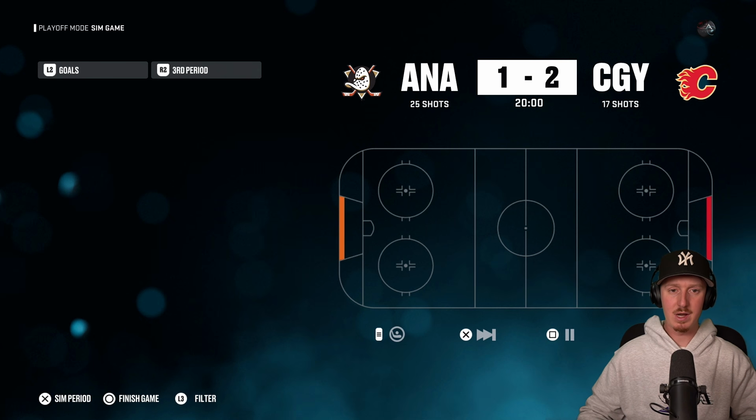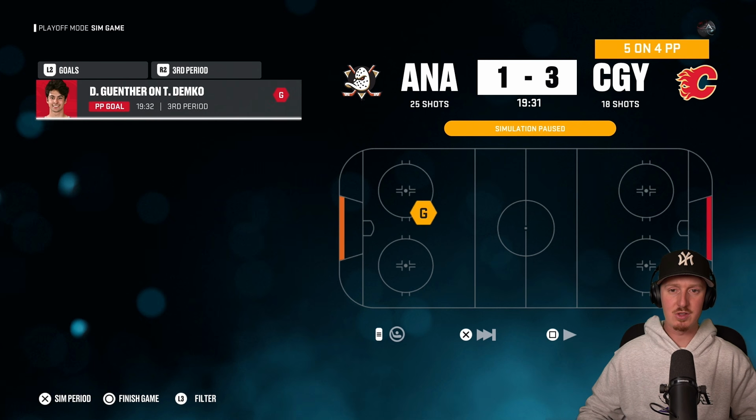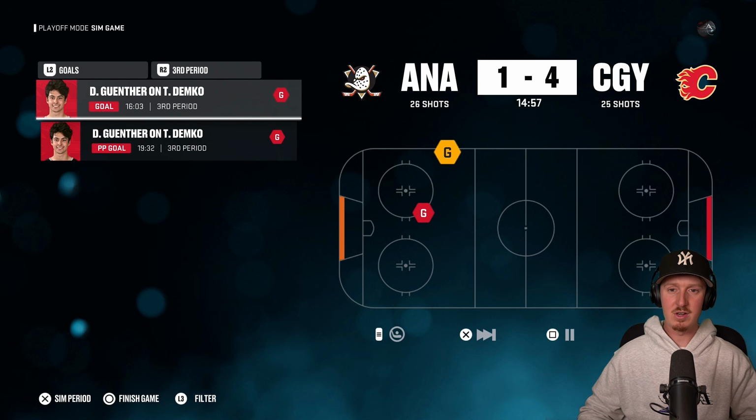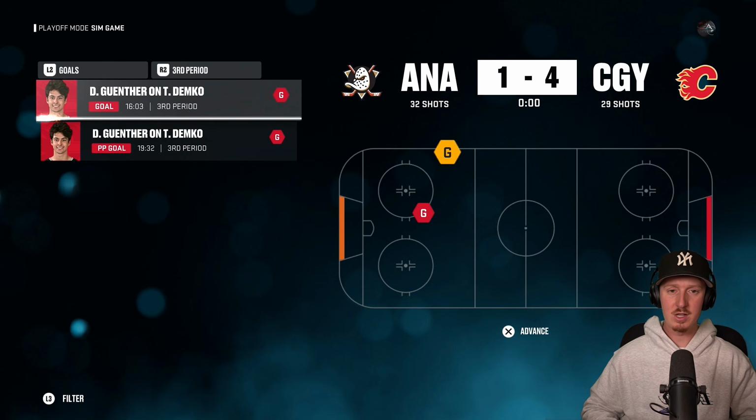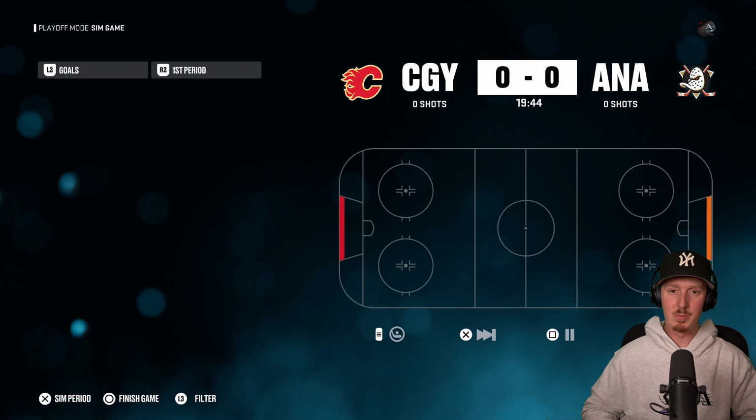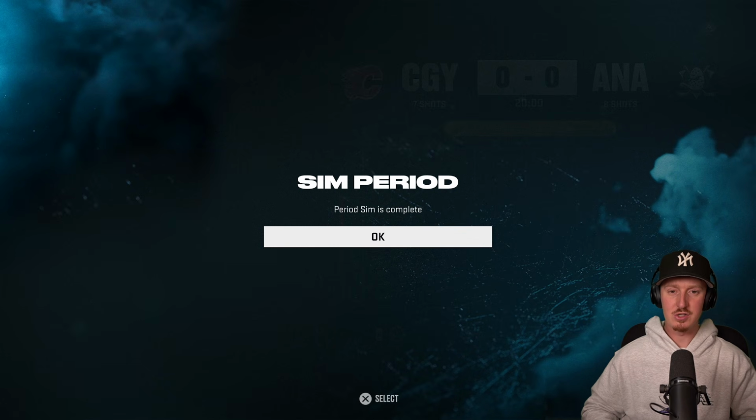But right now, the Calgary Flames have a 2-1 lead entering the third period. Dylan Guenther's going to make that a 3-1 lead. The Flames are putting a lot of pressure on the Ducks here, and Dylan Guenther another goal. They got a 3-goal lead late in the third period here. I think they're going to be able to hold on to it. They're putting the Ducks on the brink of elimination heading into game 2. Like, we have the Alberta Flames taking down 10 different states. It's 10 different states combined, but yet the Alberta Flames are dominating so far.